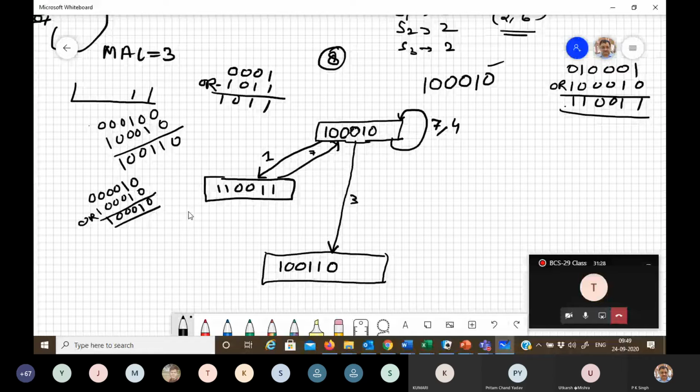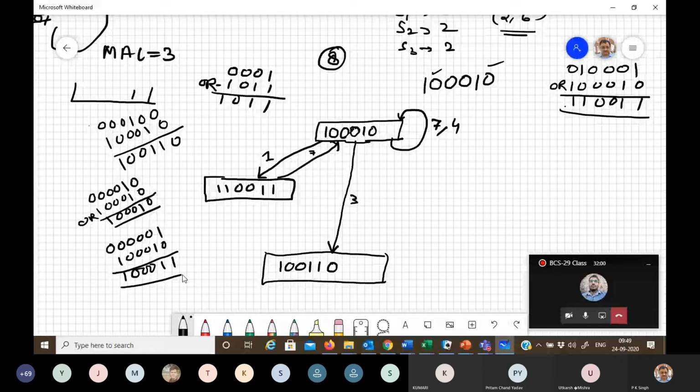Now see, here we have 5 also as a permissible latency. So you just see shifting 5 bits right, you will get 0 0 0 0 0 1, and the initial collision vector 1 0 0 0 1 0. So it is 1 0 0 0 1 1.